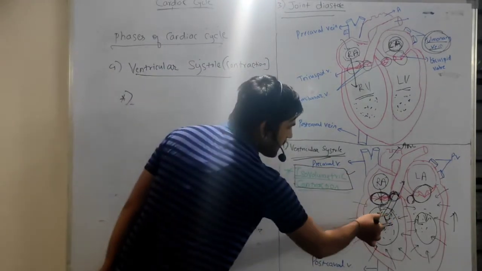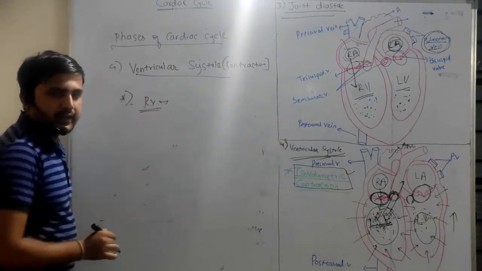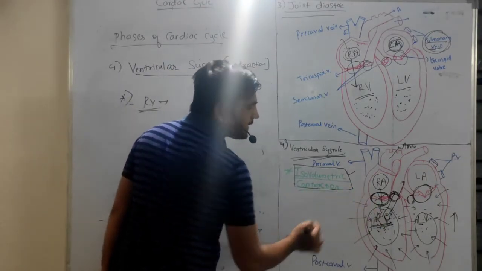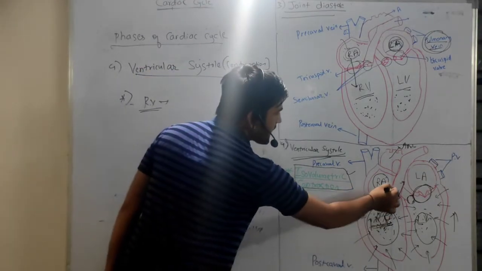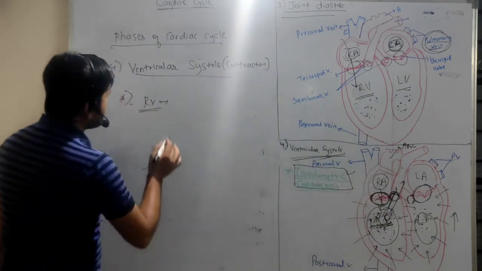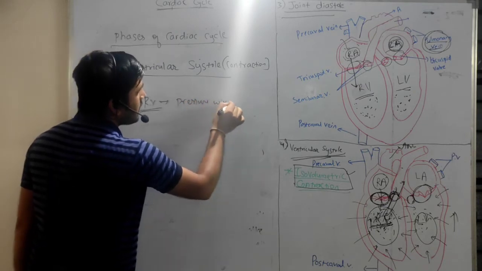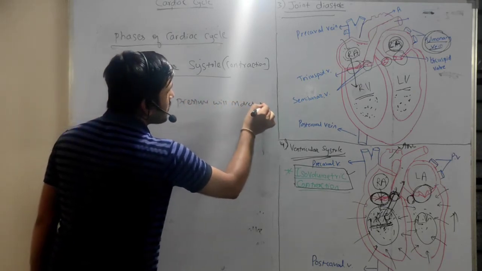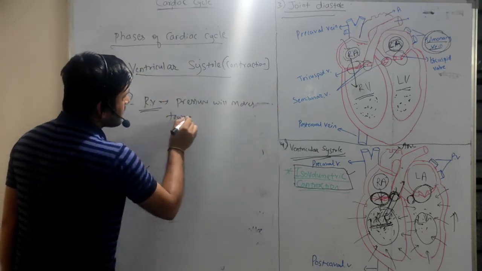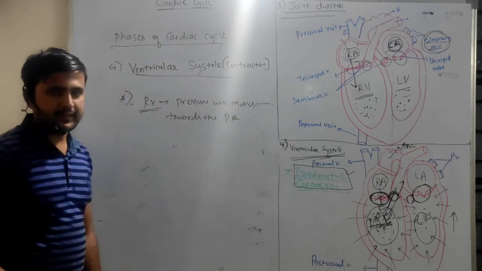In case of right ventricle, whatever the pressure is exerted in the right ventricle starts to move towards the pulmonary artery, right?